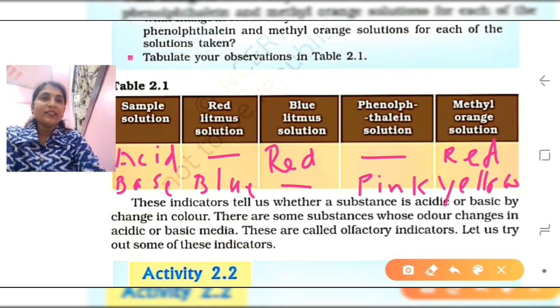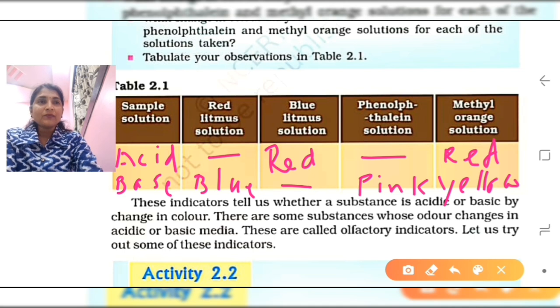These indicators tell us whether the substance is acidic or basic by the change in color. With the red litmus paper we can identify whether the substance is acidic or basic in nature. For example, if you dip a red litmus paper in the solution, if it turns blue, then the given solution is basic, and if it does not turn, then it is acidic in nature. In case of phenolphthalein, it does not show any color in the acid, but if the given solution is a base, then definitely it shows the pink color. And methyl orange shows red color in the acid, and it shows yellow color in the base.